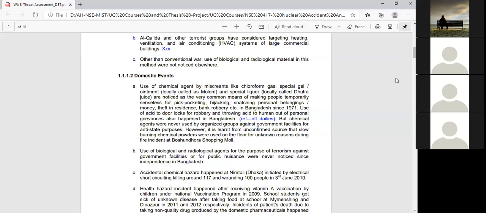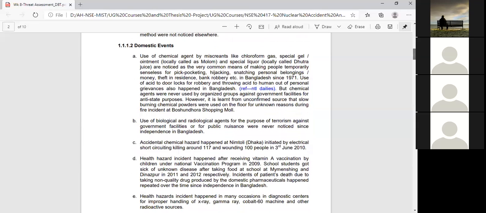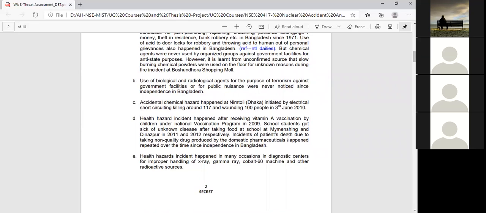So it happened frequently in Bangladesh. Then the use of biological and radiological agents can also occur. Some chemical hazards have happened, as usually happens, and a lot of people died. Then health hazard incidents, like the vitamin A vaccination in 2009, where a lot of school students got sick with some other unknown diseases.